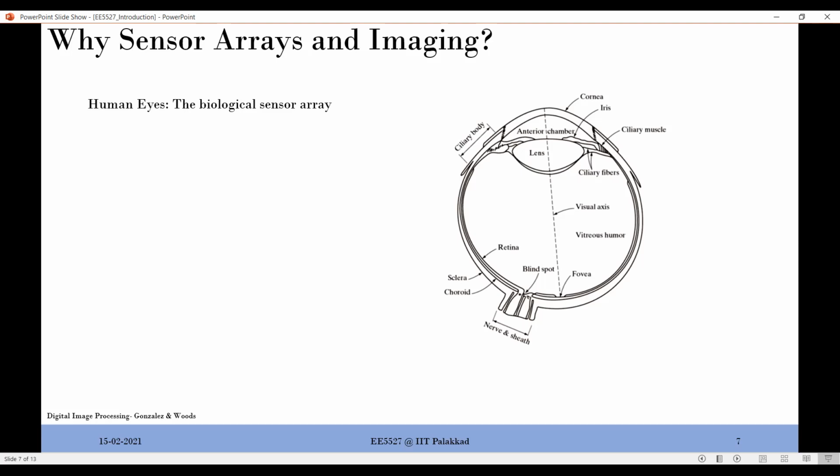So let's see. Human eye, going back. This is the best biological sensor array in our human body, just to refresh. We have a lens right in front of our eyes. Then you have something known as the iris, which is like the zooming functionality in a camera. In cameras you have optical zoom, and that same functionality is provided in the natural case by the iris.